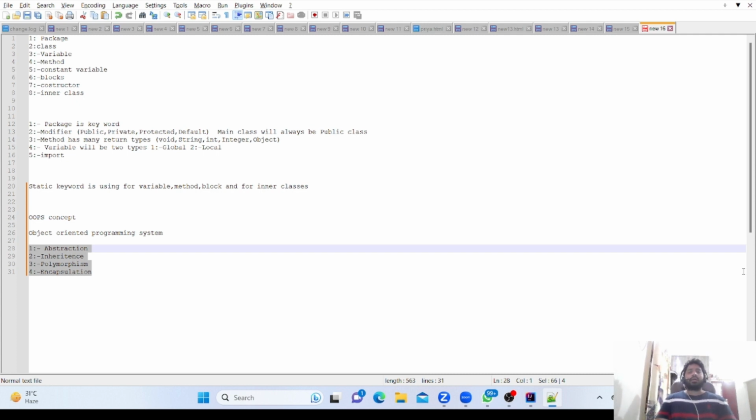Then encapsulation. You may already know the capsule concept. A capsule has many vitamins, but we don't know what vitamins are inside. The same concept applies to encapsulation: we hide the data variables, making all the data private, and for accessing the properties of that data we create getters and setters, and with that we get all the benefits. Now I will go line by line.